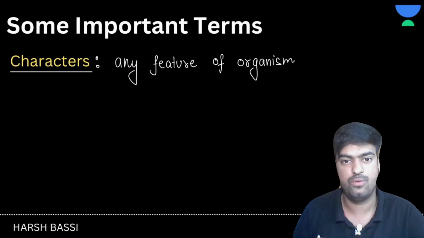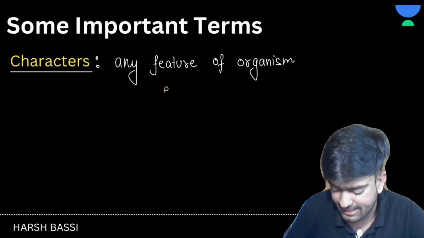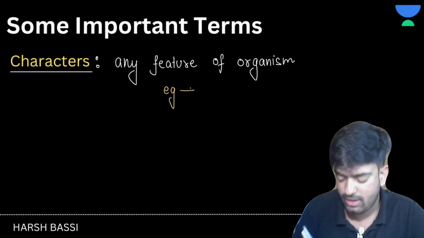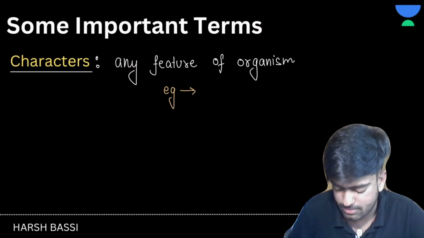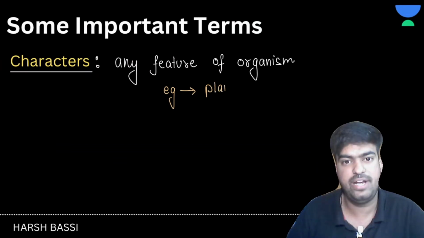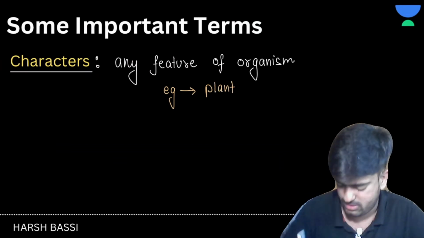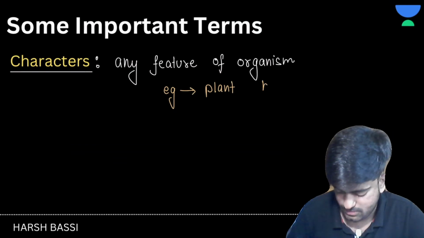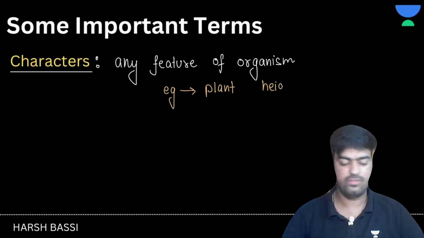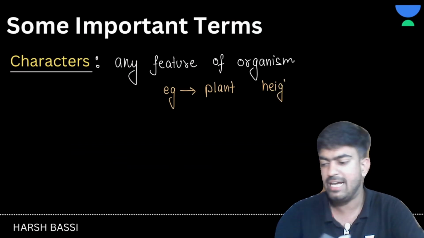One example we have is the plant height, right? And we are human beings, so I'm going to give the example for human beings also. Eye color, and we can also write hair color. So this thing we have discussed, and this is known as the characters.